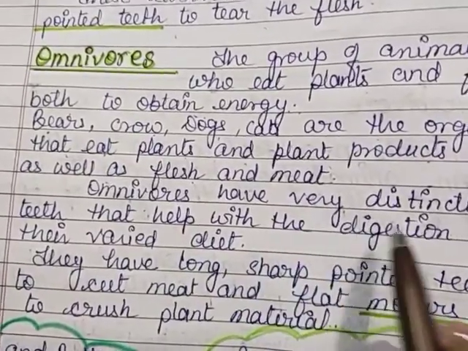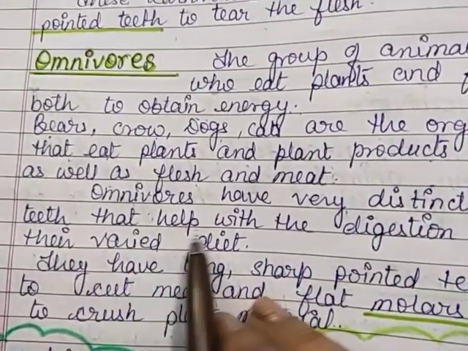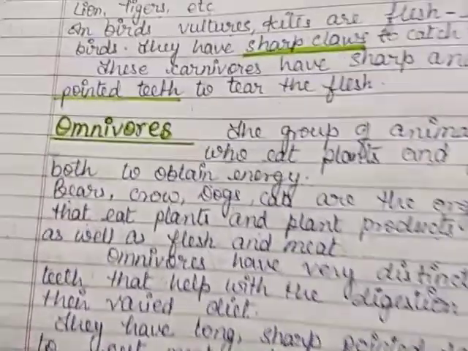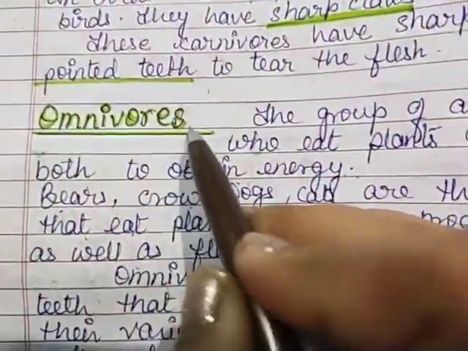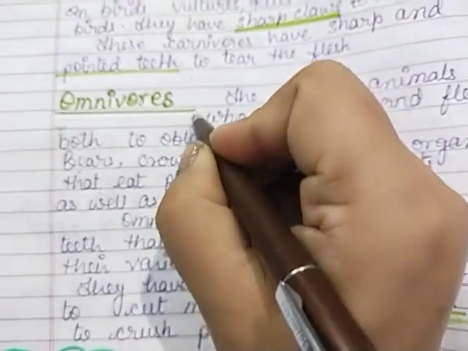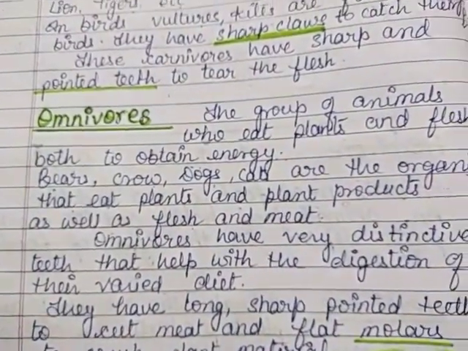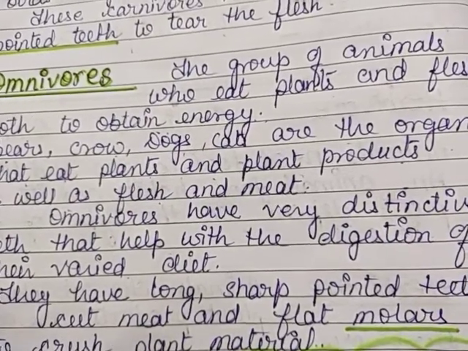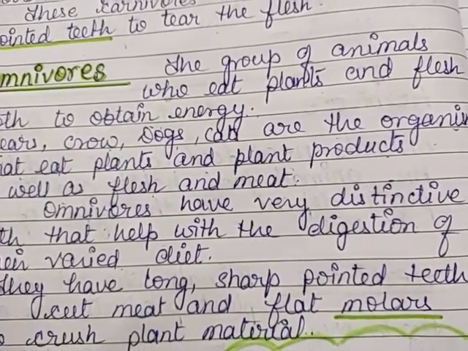Omnivores have very distinctive teeth that help with the digestion of their varied diet. This is the category of animals who eat flesh and plants both, so their diet is the most variable.